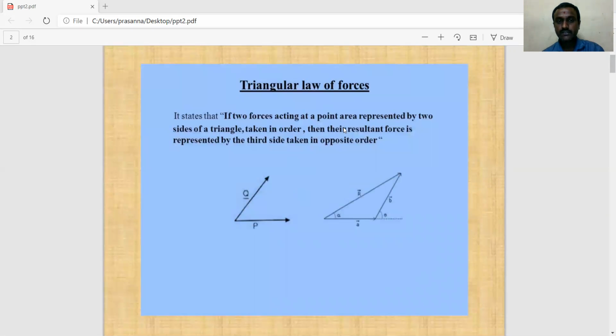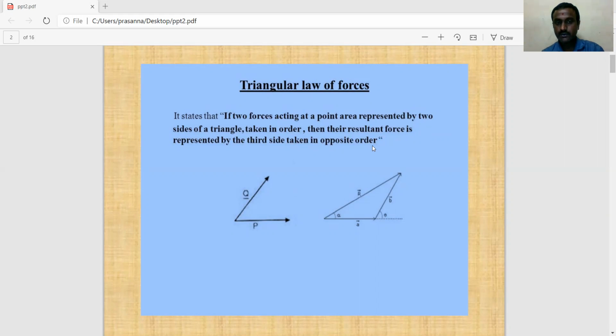As a continuation of lecture 2, today we'll discuss the laws of mechanics, that is, the triangle law of forces. It states that if two forces acting at a point are represented by two sides of a triangle taken in order, then the resultant of the forces is represented by the third side taken as the opposite side. That is known as the triangle law.